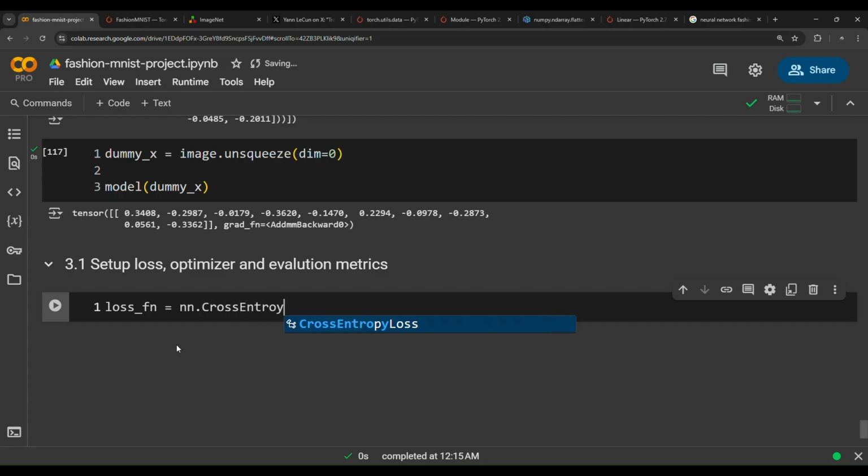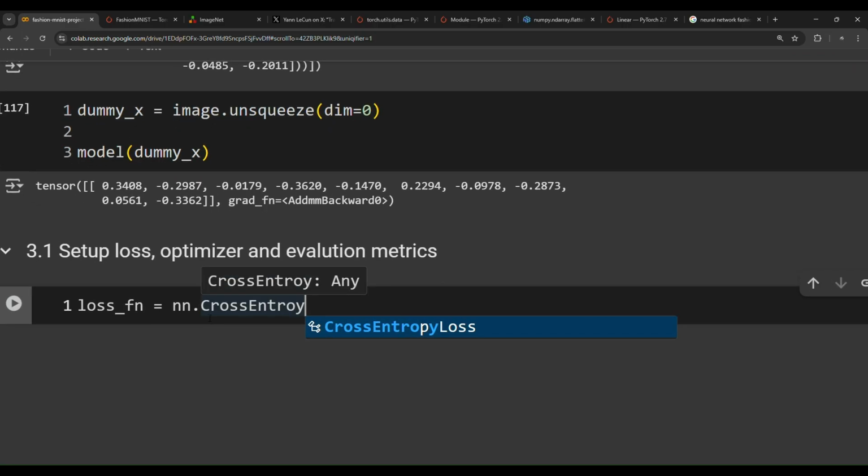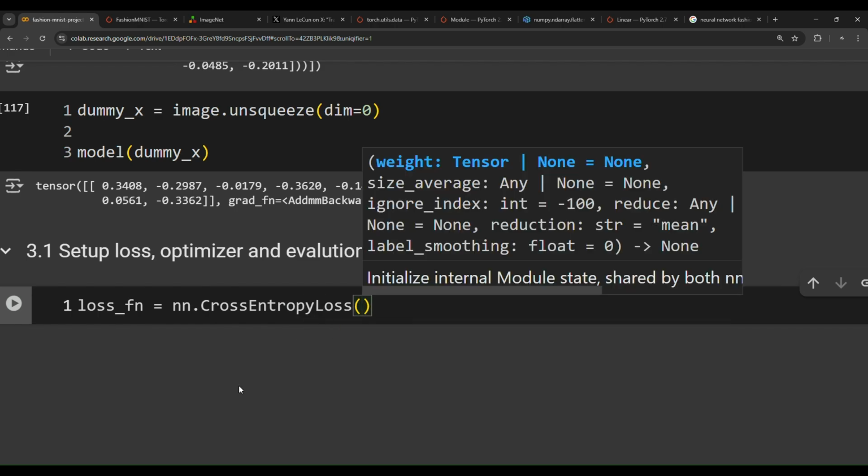Well, in this case, we have a multi-class classification problem. We classify objects into one of many classes. So we need to use the cross entropy loss as our loss function.